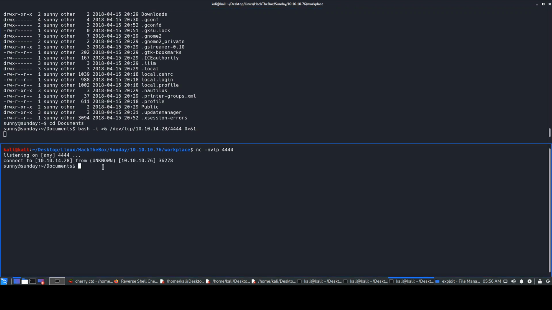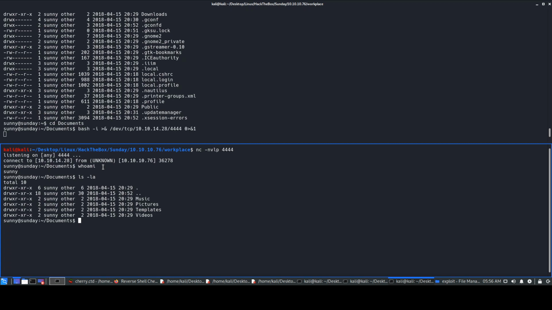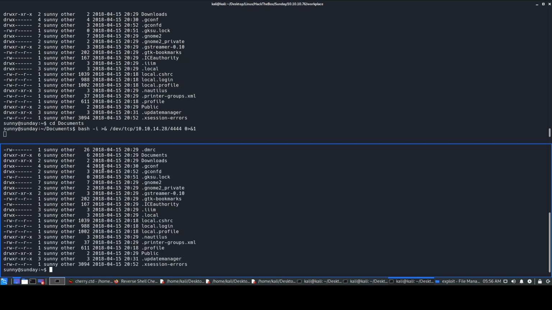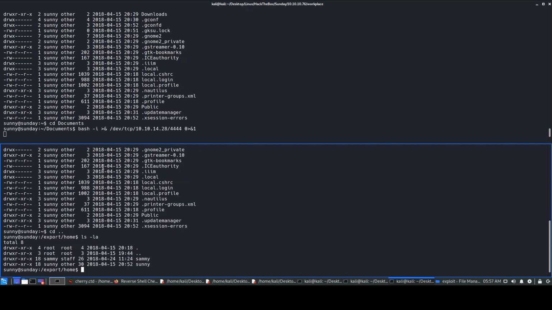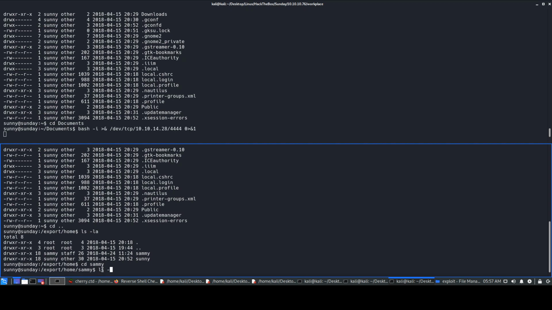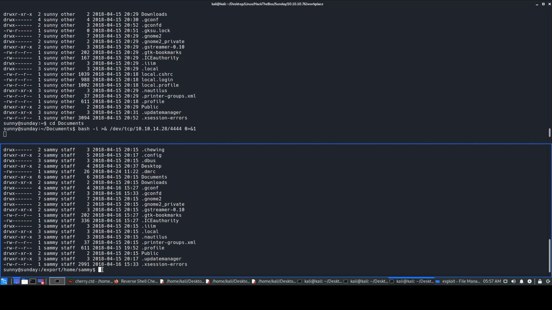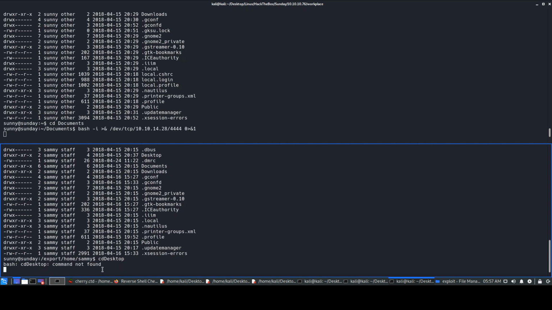Obviously, it's the same user, Sunny itself. If we do whoami, this is much better. It does not lag and everything. We do not get our user flag over here. If we go back, we have another user, Sammy. Obviously we found the user earlier. So let's go into Sammy, and we go into Desktop. Okay, cd Desktop.